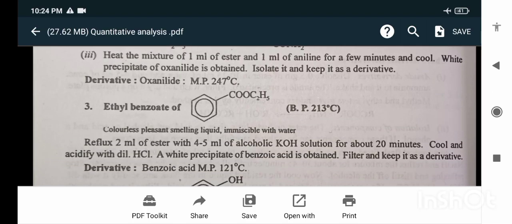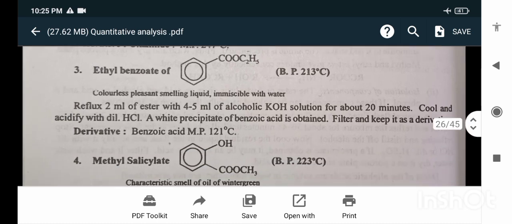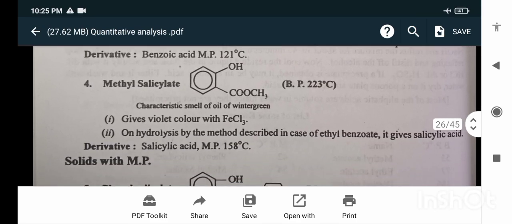Ethyl benzoate, boiling point 213 degrees Celsius. Reflux 2 ml of the ester with 4 to 5 ml of alcoholic KOH solution for about 20 minutes. Cool and acidify with dilute HCl. A white precipitate of benzoic acid is obtained. Filter and keep it as a derivative.